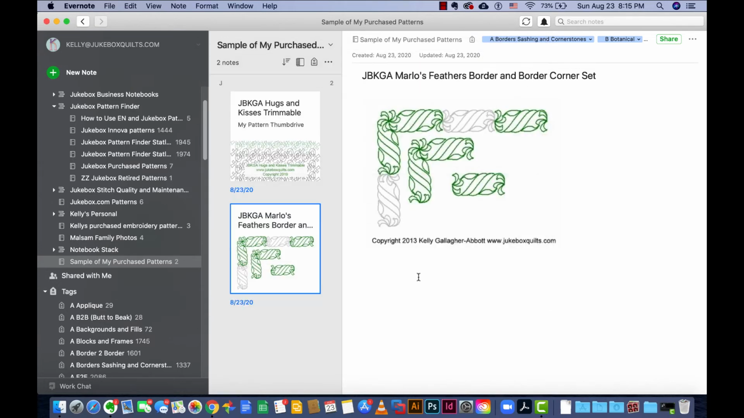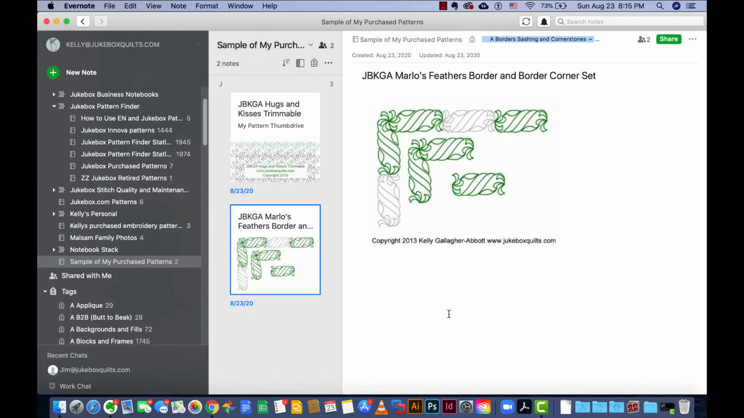And he'll be sent a notification that he can download, or basically if he's got Evernote downloaded already, he can go ahead and accept the invitation and see my notebook.